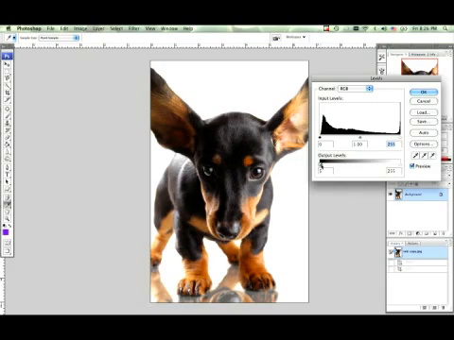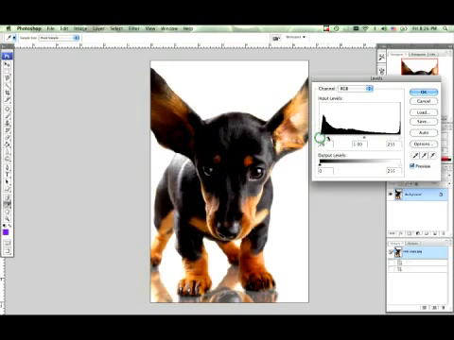There's also output levels, and this mainly has to deal with the outer pixels. It's kind of hard to explain, but just look as I turn this one over to the right, it darkens more of the shadows.